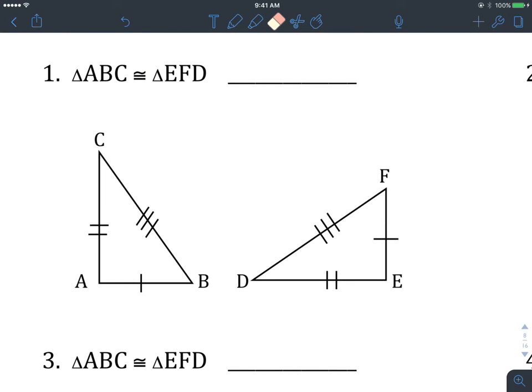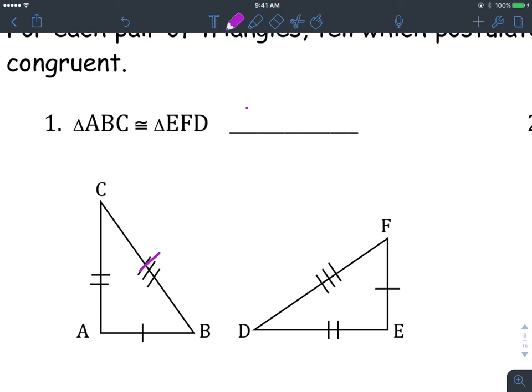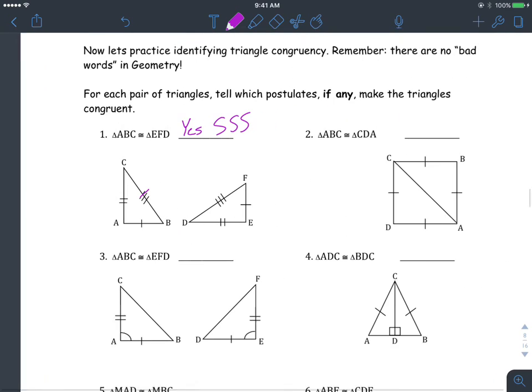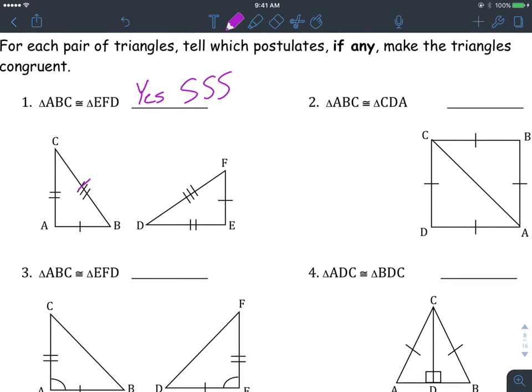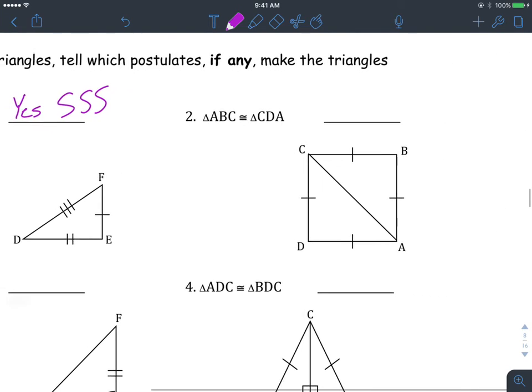Notice on this one, you've got 1, 2, 3 going on. Then in the other triangle, you've got the 1, 2, 3 going on as well. So these triangles are congruent, yes, by side, side, side. Notice they look a little different. One's kind of standing up, and one of them is, I guess, on its side.